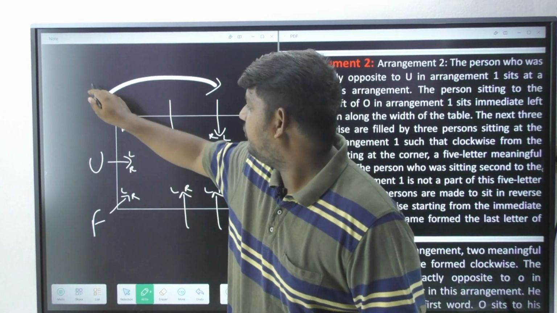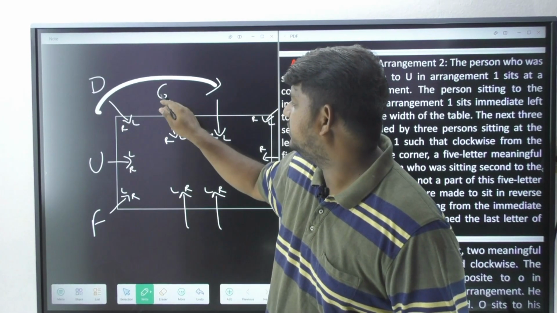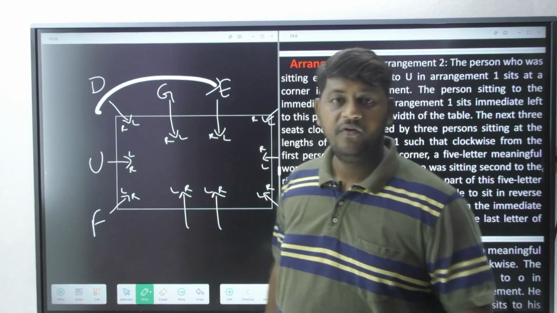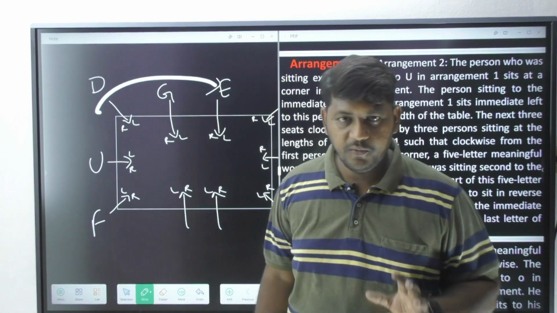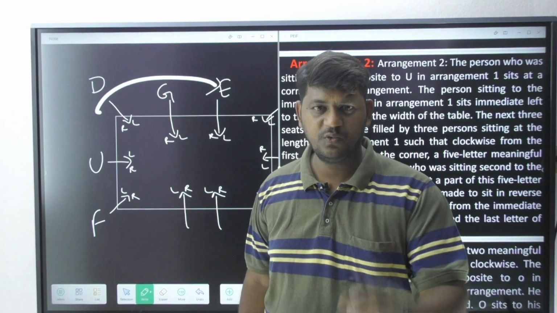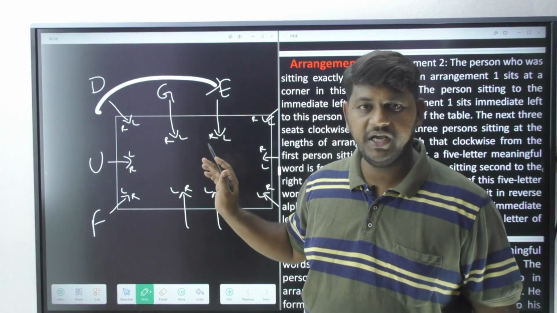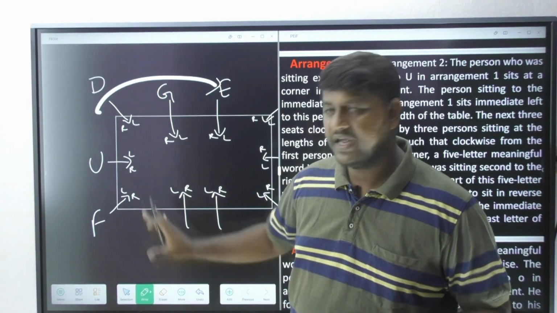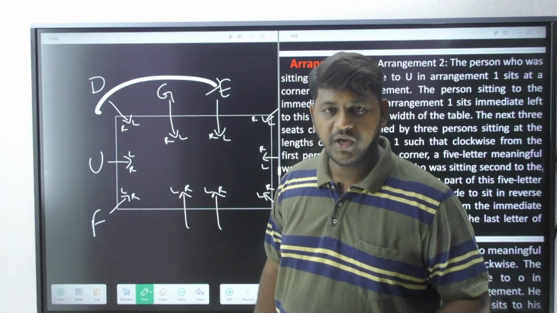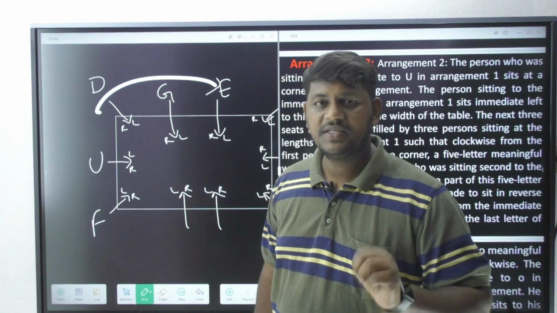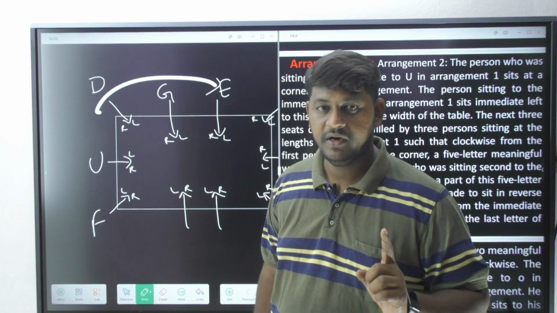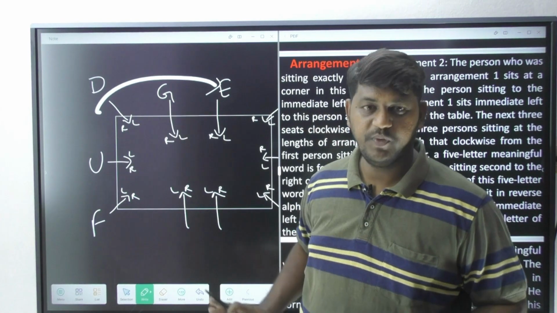It is fudge, F-U-D-G-E. Fudge is an English meaningful word. What do you mean by fudge? It's a sweet chocolate fudge. R is not included. So I've got an English meaningful word by using three persons from arrangement 1.